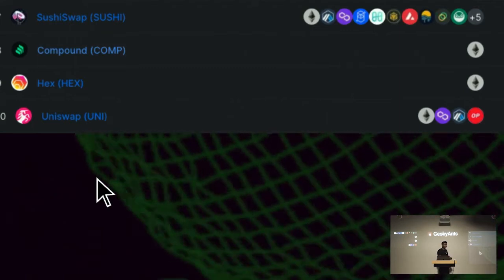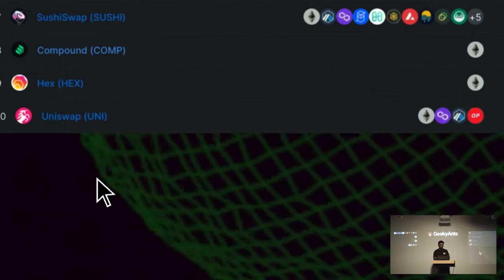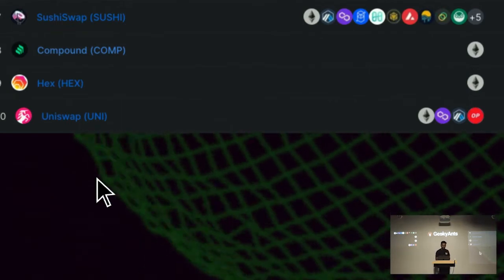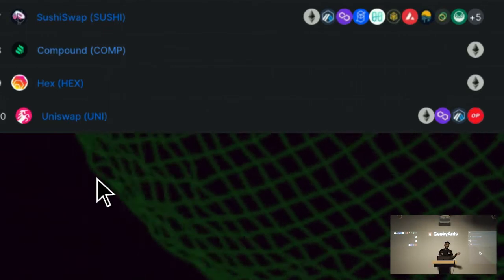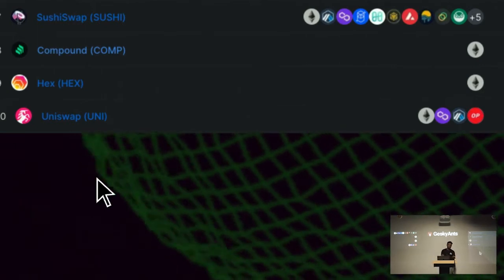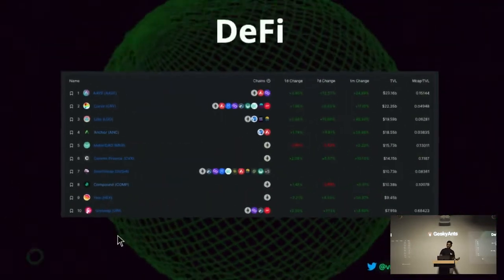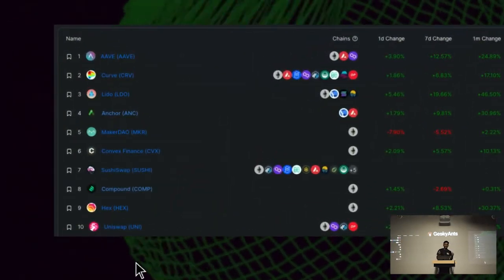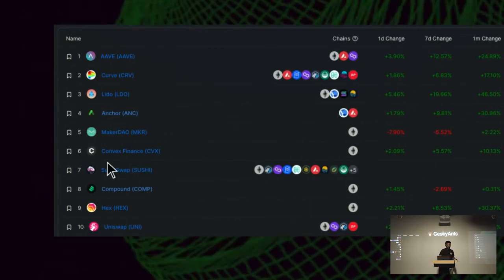What SushiSwap does, you can compare it with Zerodha. What Zerodha does is, if you want to buy stocks, you have an order book. When you want to sell a stock, there has to be some other person who wants to buy it, otherwise it stays in the order book. In SushiSwap, they create a pool of tokens, and the pool will always have two tokens, let's say Ethereum and USDT. If you want to sell Ethereum, you won't sell it to other people, you will sell it to the pool. So you can come anytime, and you don't have to wait for someone else to come and buy those tokens. This is how Uniswap works, and in the white paper they've explained how the algorithm works for swapping tokens. It's a really good read. You should go and check out the white paper of Uniswap.